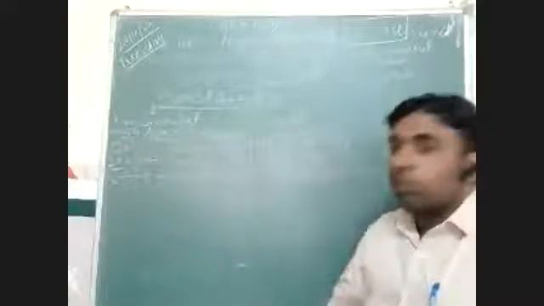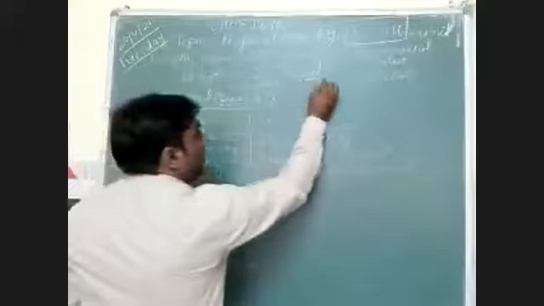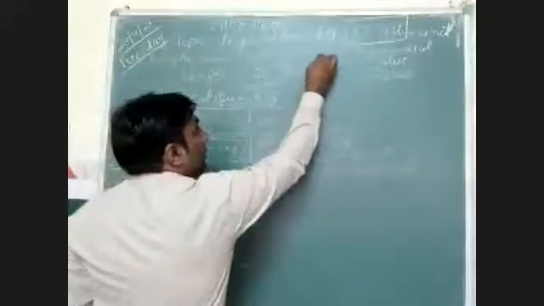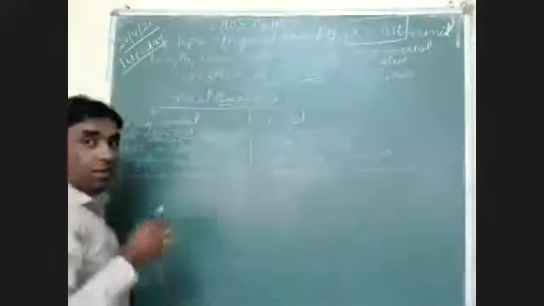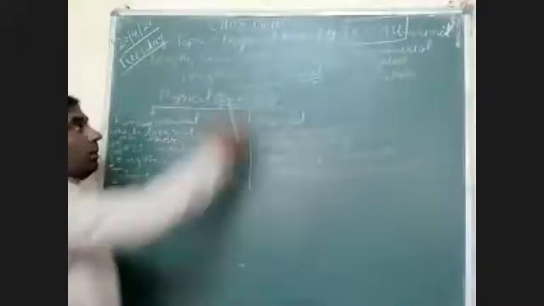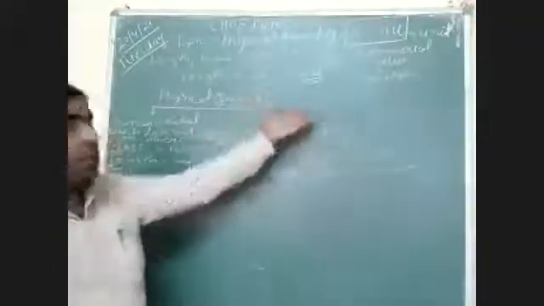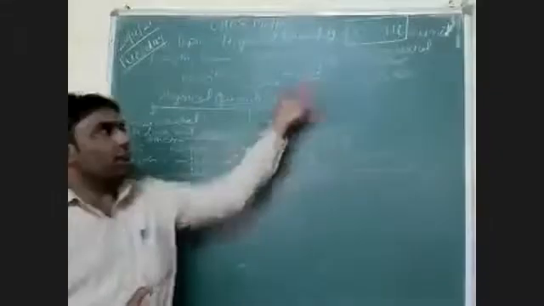We discuss the system of units. So what are units and the system of units? As in the previous lecture, I explained what a unit is. Unit means the single standard value which we take to measure any physical quantity. To measure any physical quantity, we take some standard value, and that standard value is known as unit.